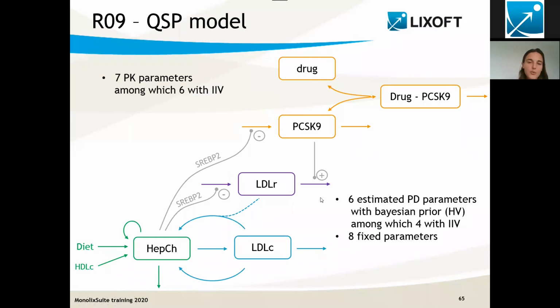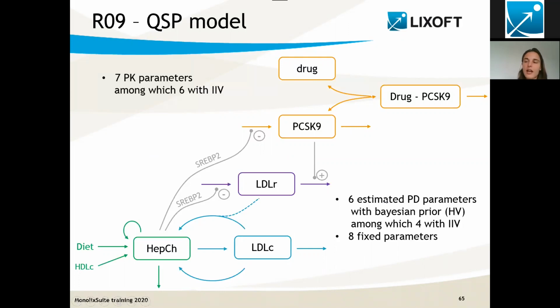So in this model, we have quite more parameters than previously. I have 7 parameters for the PK model, and I have 14 parameters for the PD. So 8 of them are just fixed. Here I have really followed the same strategy as in the original publication, and 6 of them will be estimated.